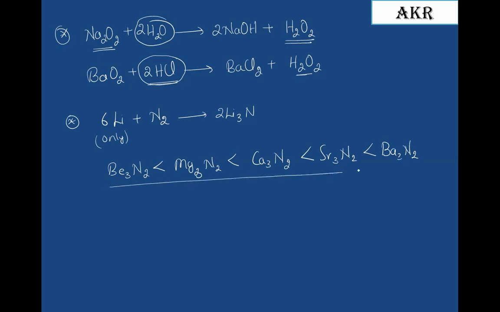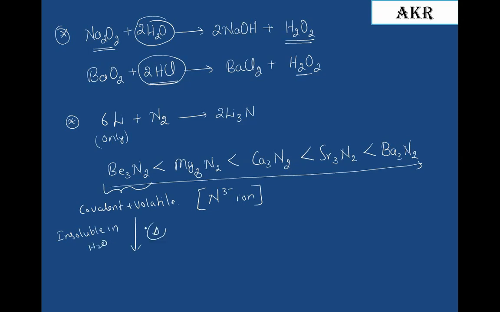The reason is, as I move down the group, the atomic radius of beryllium, magnesium, calcium, strontium goes on increasing, since N3 minus ion possesses larger anionic radius. Therefore, when it combines with greater cationic radius, then only it forms stable nitrides. In this case, beryllium nitride is covalent and volatile in nature. It is insoluble in water. But on strong heating, it decomposes to form beryllium with the liberation of nitrogen.